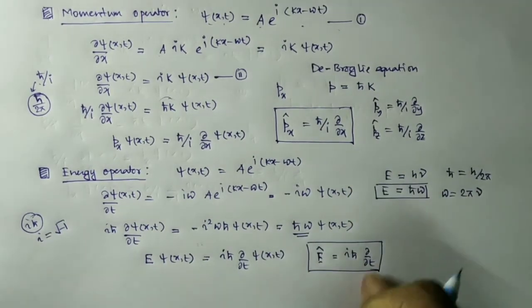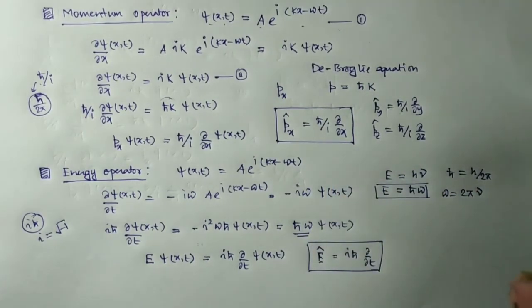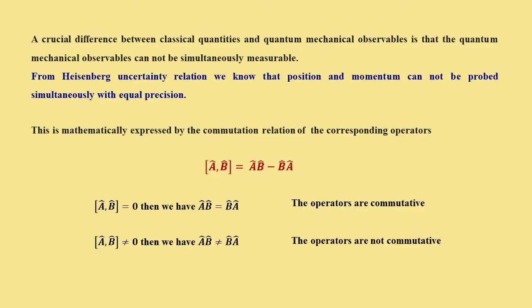So these are the expressions for the momentum and energy operators. Now the difference between a classical and quantum mechanical observable is that quantum mechanical observables cannot be simultaneously measured with equal precision.